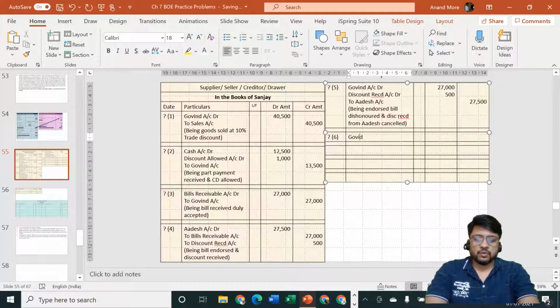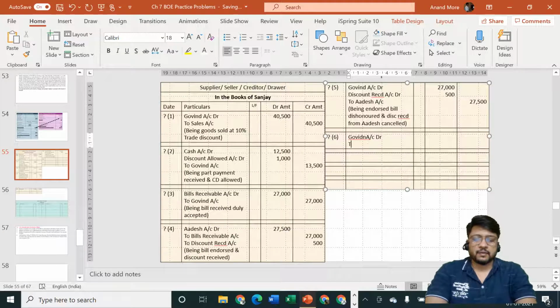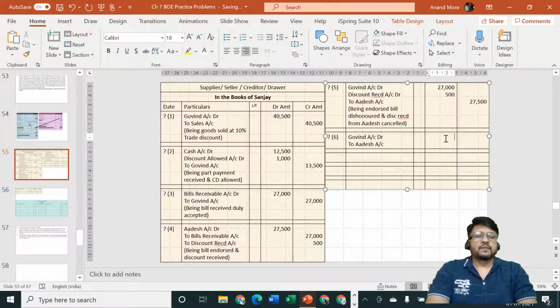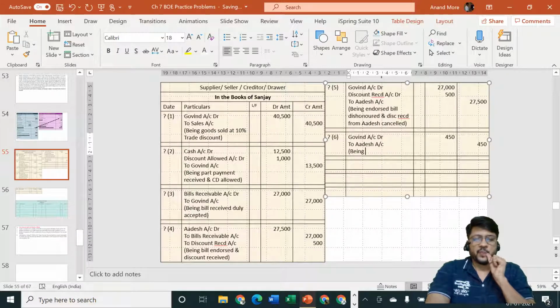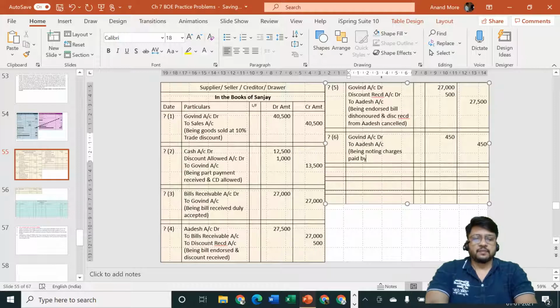Entry will be Govind account debit to Adesh account. Amount is how much? Amount is rupees 450. Being noting charges paid by, who is that? Adesh.